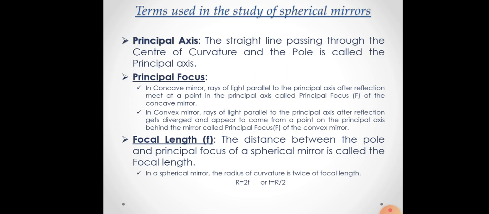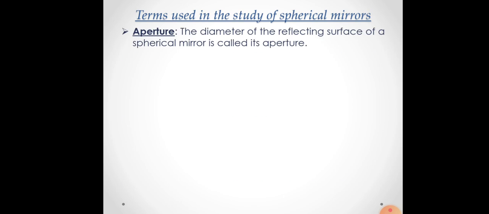It is denoted by the small letter f, and in a spherical mirror, it is seen that the radius of curvature is twice the focal length. That means R is equal to 2f, or in other words, it can be said that the focus is in between the radius of curvature and the pole. Okay, fine.